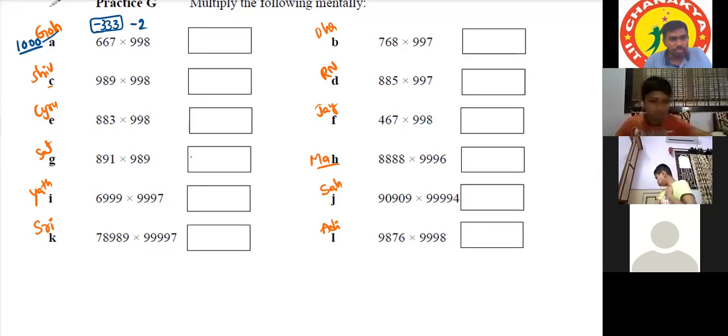we can use one more sutra. What is that sutra? Can anybody tell? Sir, Nikhilam sutra we can use. Yes.